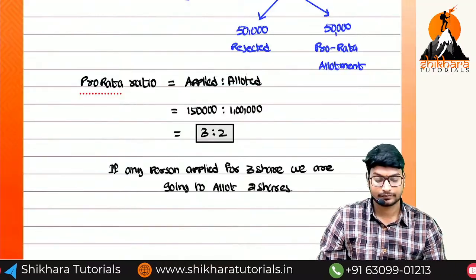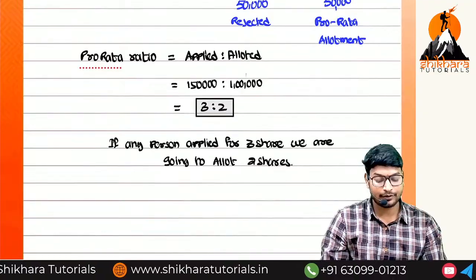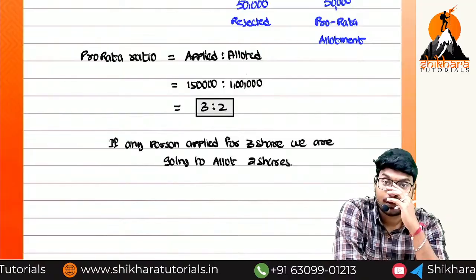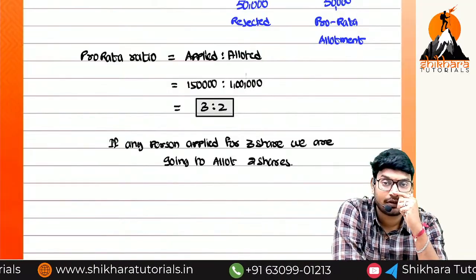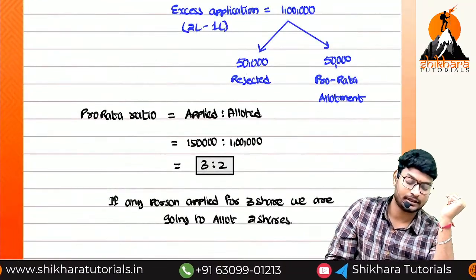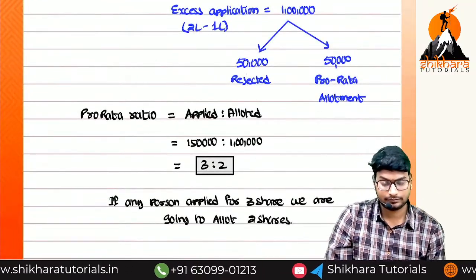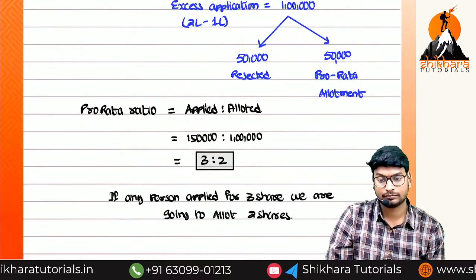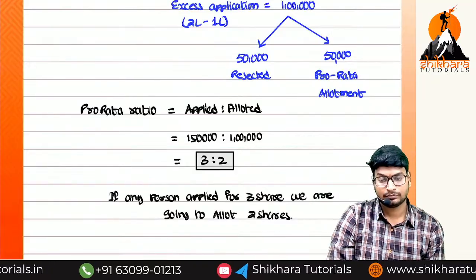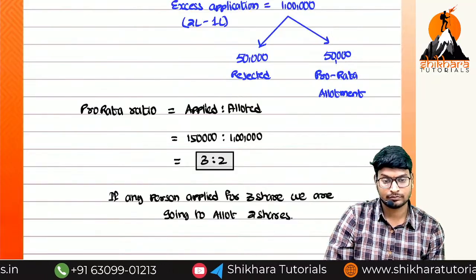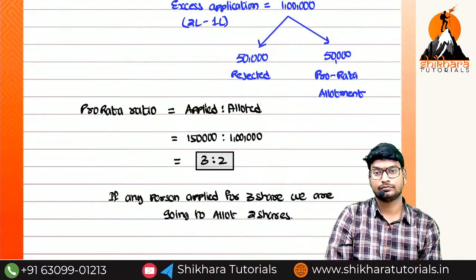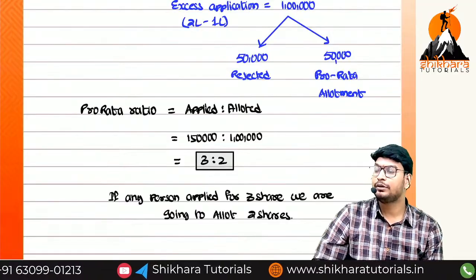Okay? Now, which working note do we have to do? We have to prepare the working note for the pro rata allotment. Right up to here, you will get more clarity. I will do the working note.